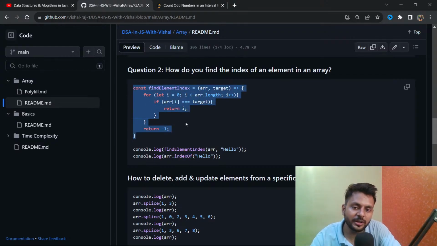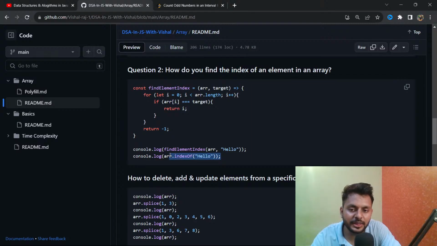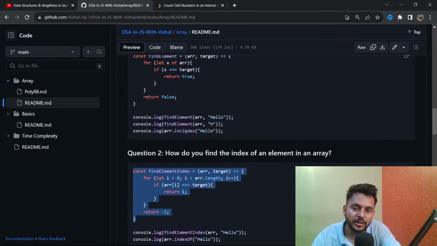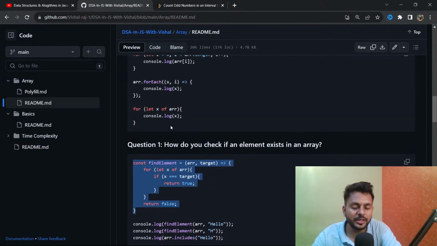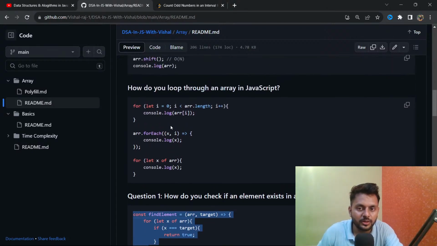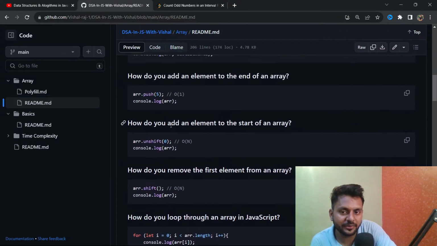So this is what I am doing. I am not just sharing the inbuilt function, I am sharing how it works internally. If you see here, the includes, how this includes works internally. So I have written the inbuilt functions too, so that you understand things in a better way.